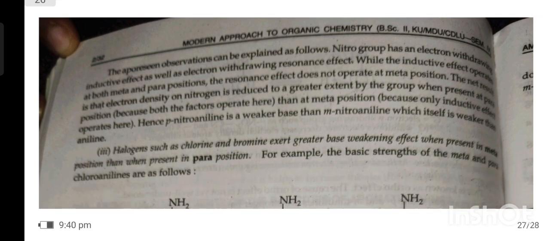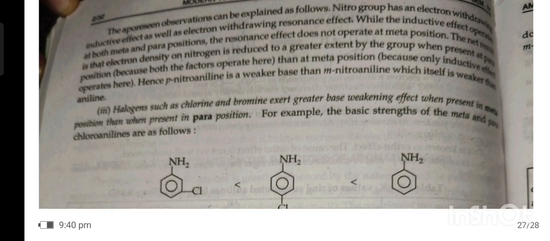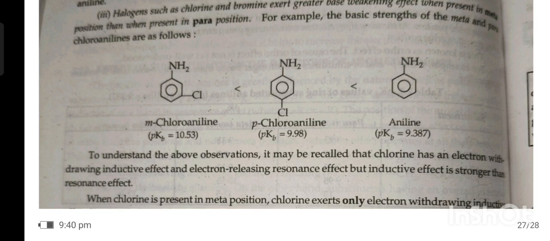than aniline. Third, halogens such as chlorine and bromine exert a greater base weakening effect when present in the meta position than when present in the para position. For example, the basic strength of meta and para chloroaniline is as follows. Aniline is more basic than para-chloroaniline, which is more basic than meta-chloroaniline.